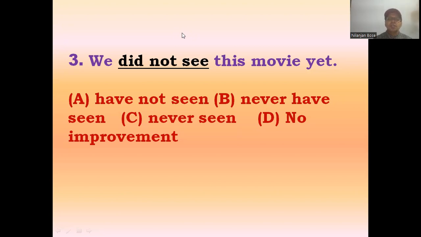So, of course, your answer will be option A. We have not seen this movie yet. Why? Because I have already shared these tricks with you, that if you find words like just, yet in a particular sentence, of course, in 100% cases, it should be presented in present perfect tense. So, going through the options, in option A, it is written have not seen, and that should be the correct answer. So question number 3, answer option A. Let us move to question number 4.